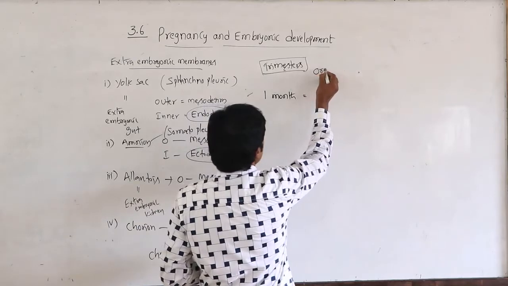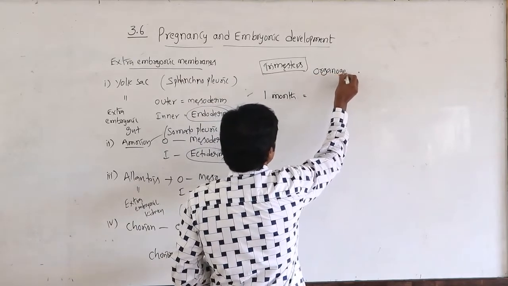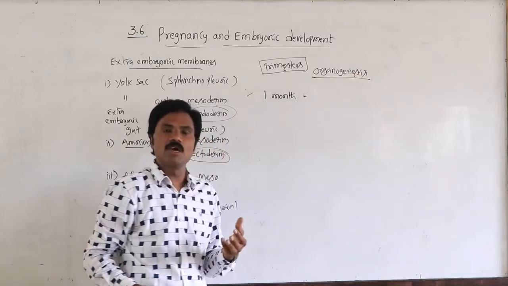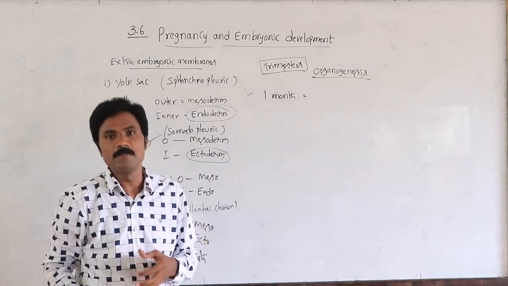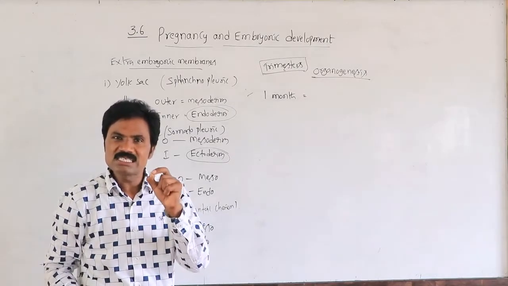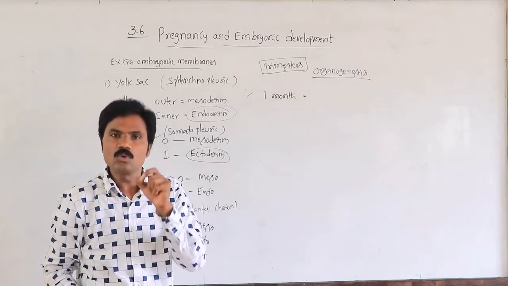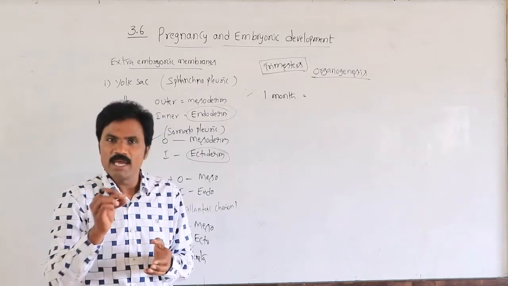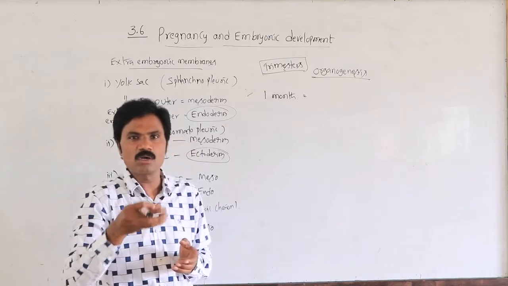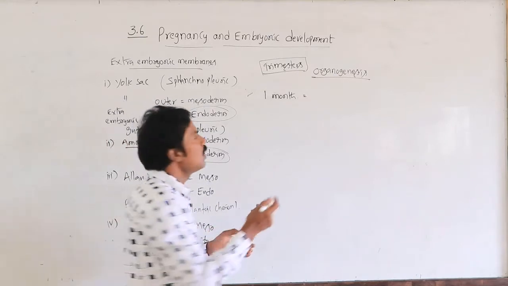Here, organogenesis. What are the organs which develop in the first month of the baby, either male or female? The first sign of growth and development of the fetus, observed by the doctor with a stethoscope, is the heartbeat. The first organ which develops in the baby is the heart.